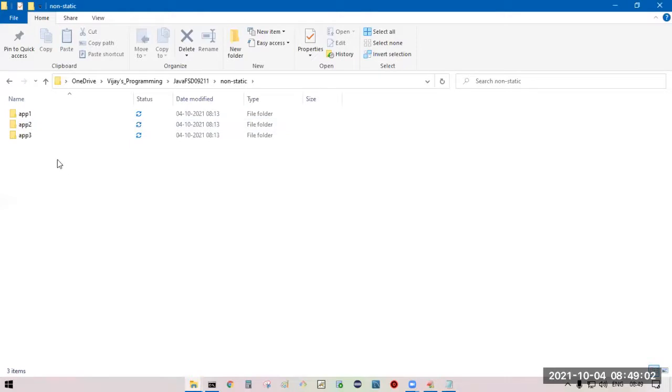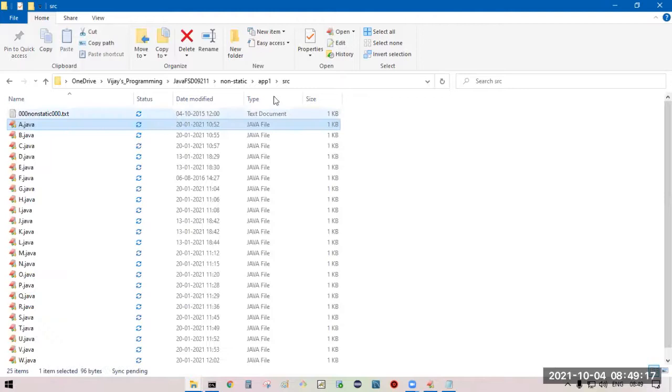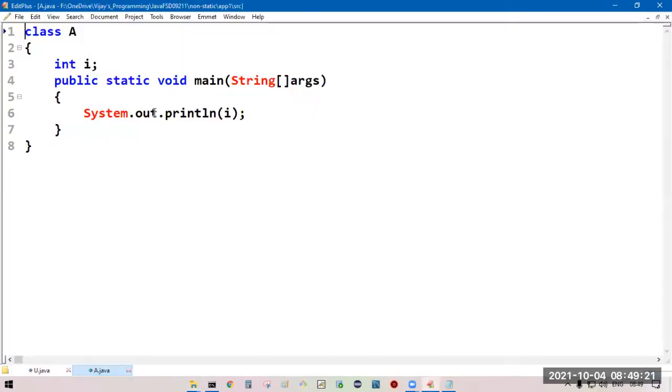From here onwards, the exact object-oriented concept is going to start. Carefully observe this program.